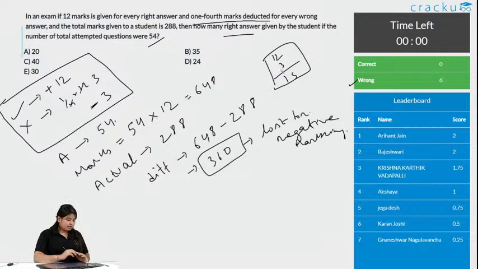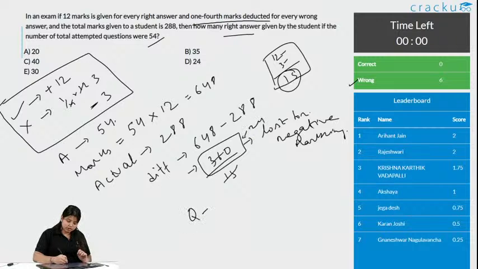And similarly, don't go like this in the examination. Don't feel like it is only 0.25 getting deducted, so I will just guess and mark whatever I feel is correct. No, it is not just 1/4, it is 1 plus 1/4. So, it is 12 plus 3, 15. And this is the marks he lost for negative marking. So, just divide it by 15. What you get is 24.